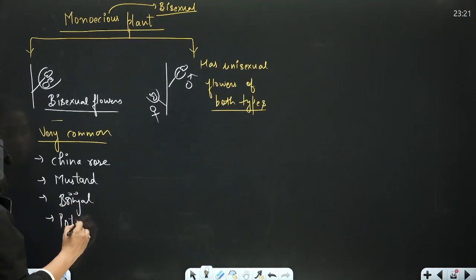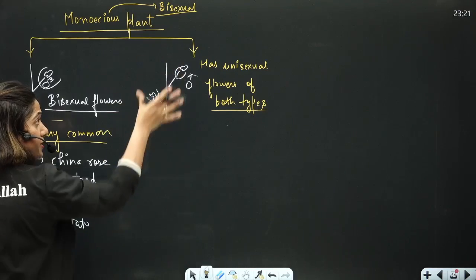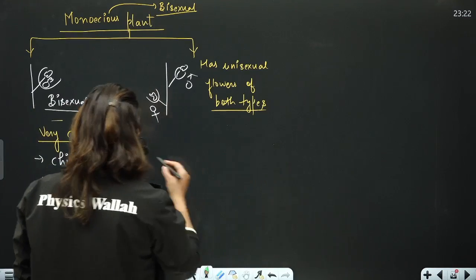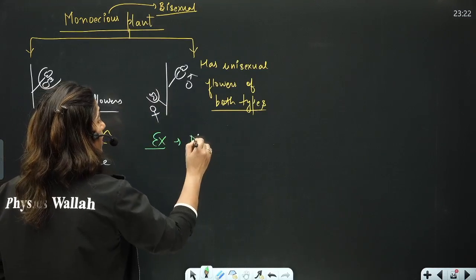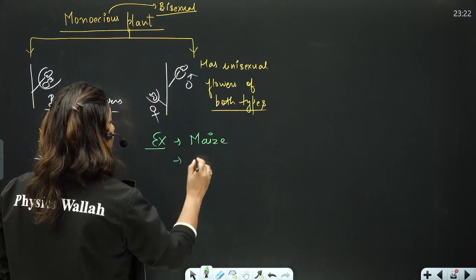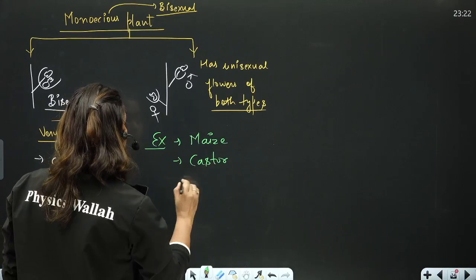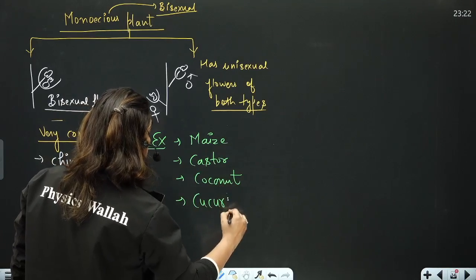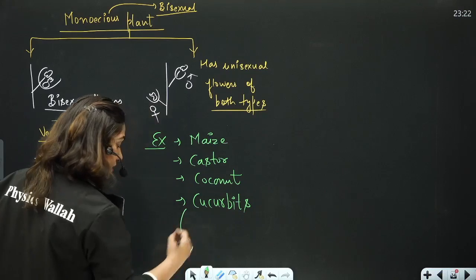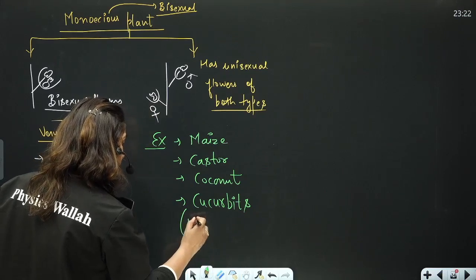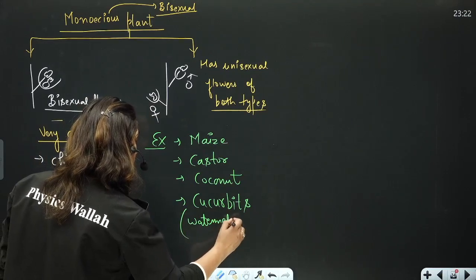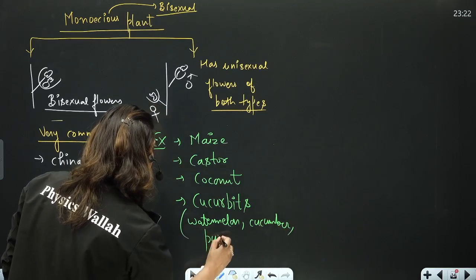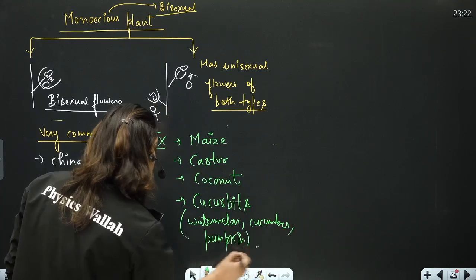Very common condition. Then here the whole plant is bisexual, but it bears unisexual flowers, and the unisexual flowers are of both the types. The examples over here are maize, castor, coconut, cucurbits. Now what are cucurbits? All the climbers like watermelon, cucumber, pumpkin, these all are the cucurbits.